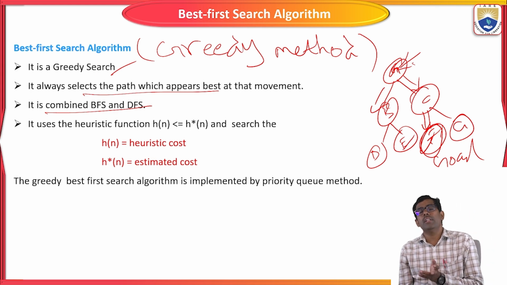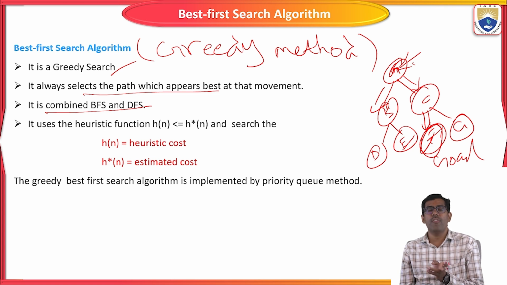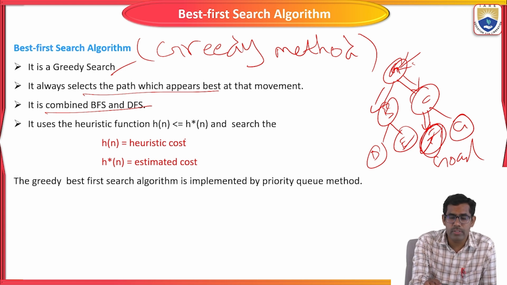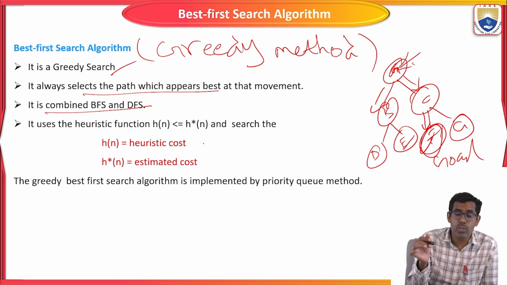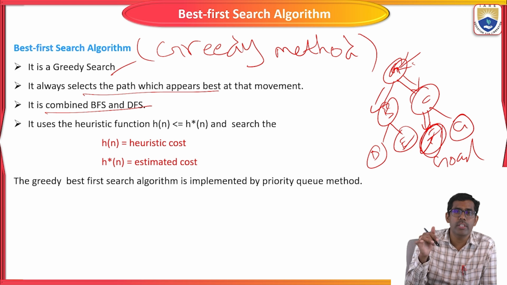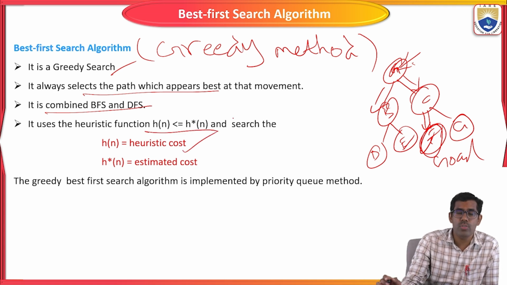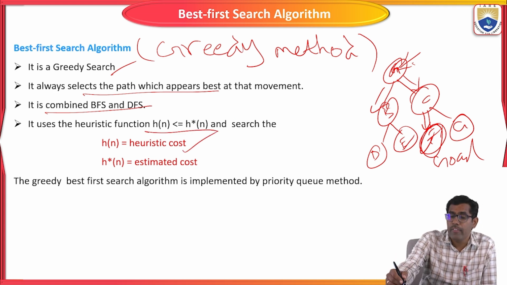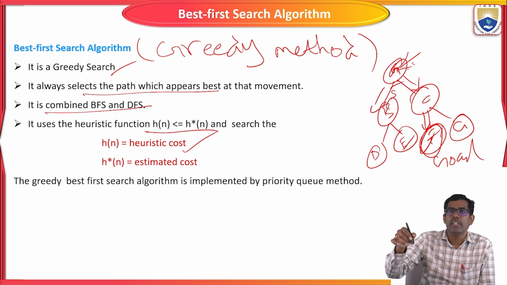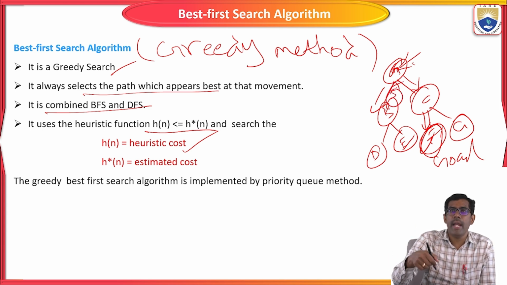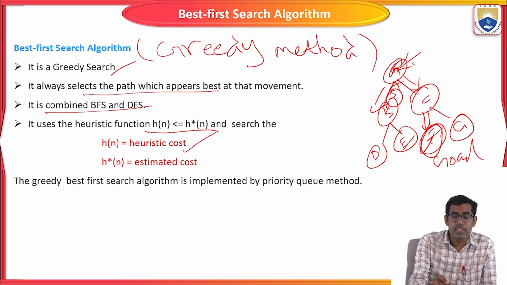In the previous session I already explained what a heuristic function is and how we calculate it for the given problem with different algorithms. Here, h of n is less than or equal to h star of n, if you want to search a particular node in the given graph. This is the formula. Here h of n is the heuristic cost. For each node we have some value, for example from a to b, a cost between a and b. That is the heuristic cost.